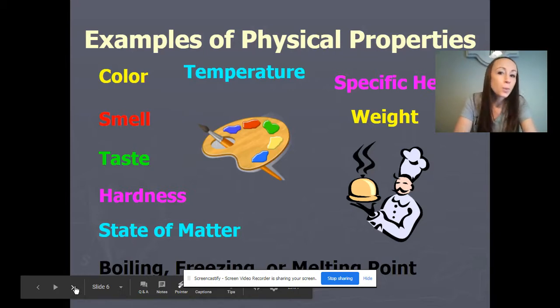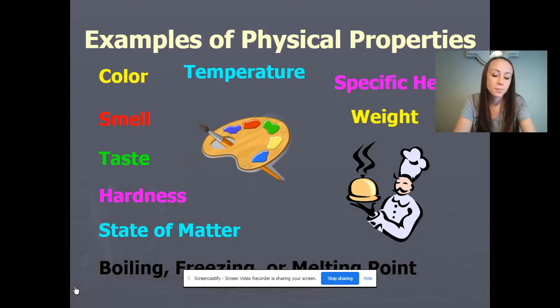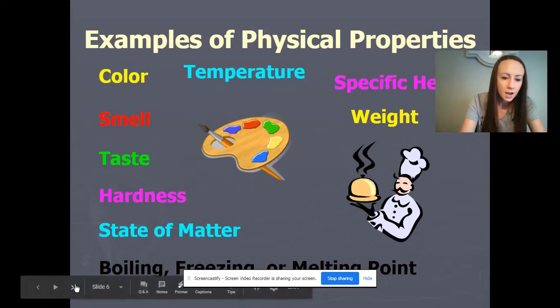And what makes physical properties of matter unique is that they do not change the identity of the substance. When we observe a physical property of matter, the matter stays the same. Nothing happens to the matter. It does not alter its chemical composition.